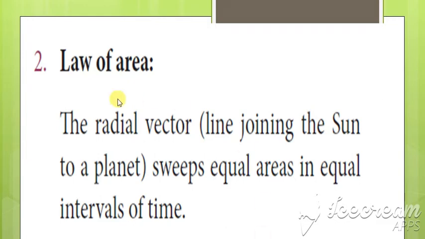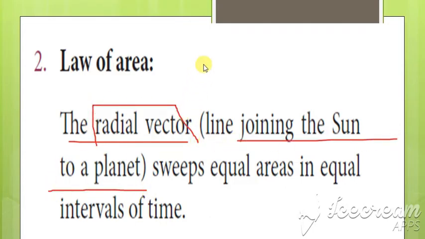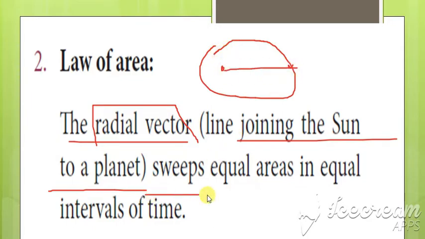So what is the law of area? The radial vector is the line joining the sun to the planet. If you join a line from the sun to any planet, then it sweeps out equal areas in equal intervals of time.